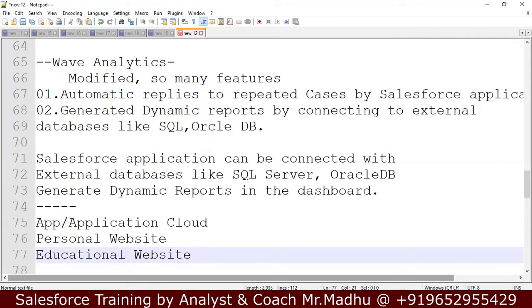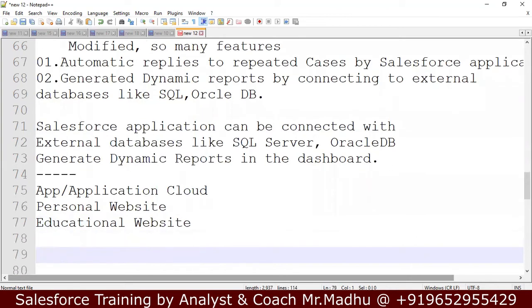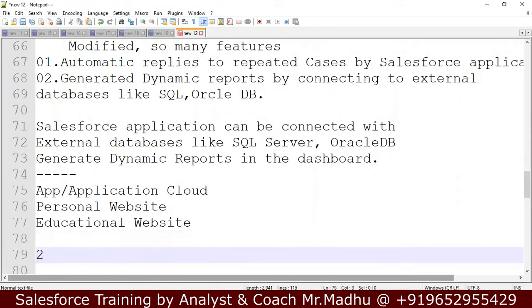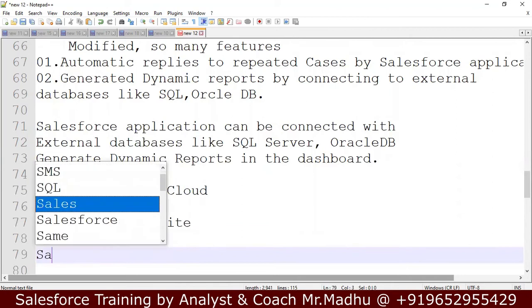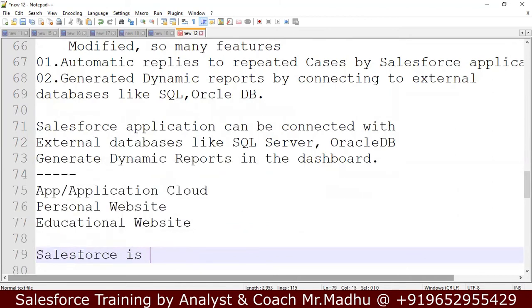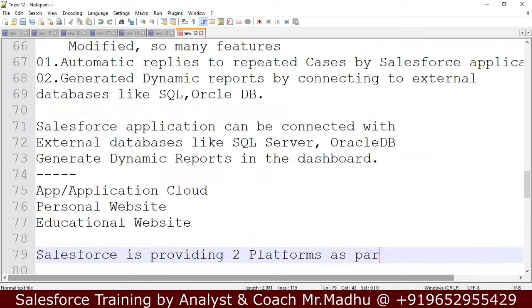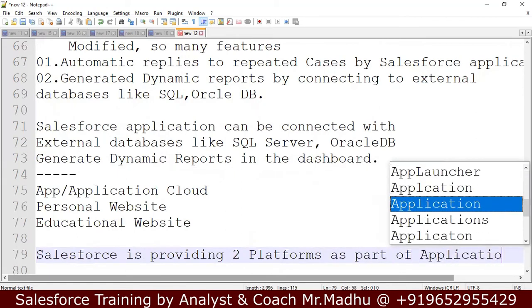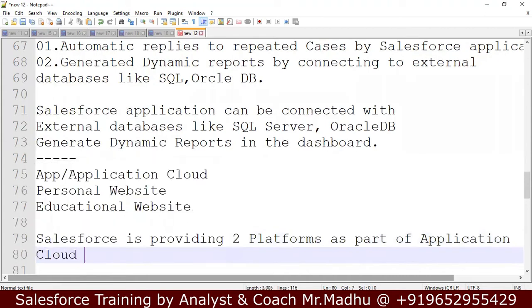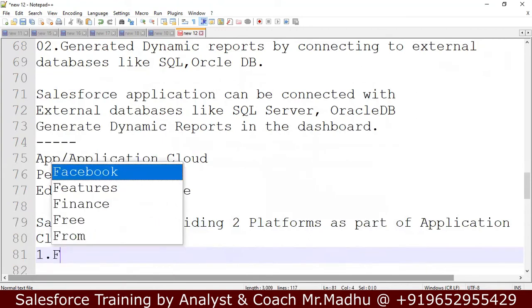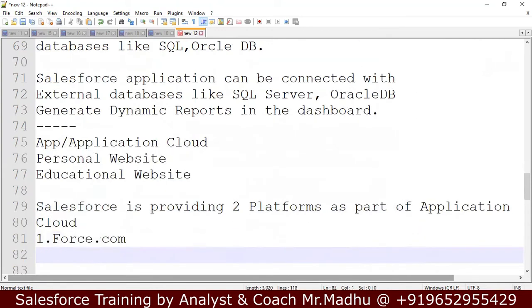Salesforce is providing two platforms as part of application cloud. First is force.com. We have already discussed this. Second is database.com.